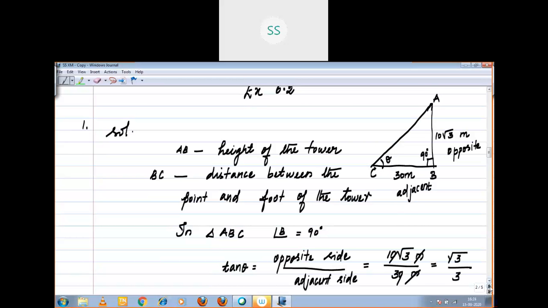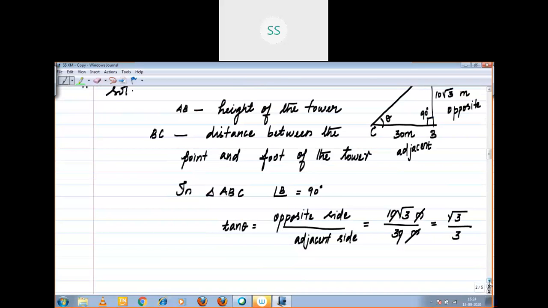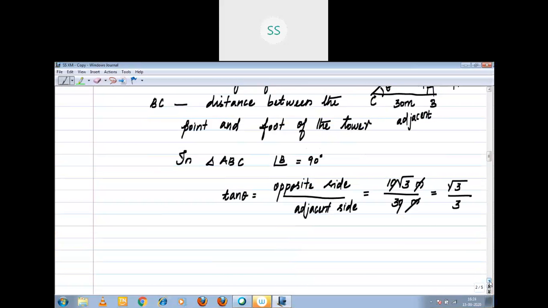Opposite side by adjacent side. Opposite side, children, 10 root 3. What is the adjacent measurement? 30 meter. Cancel. 1 0 cancel.